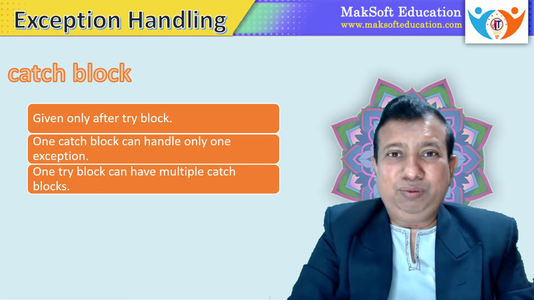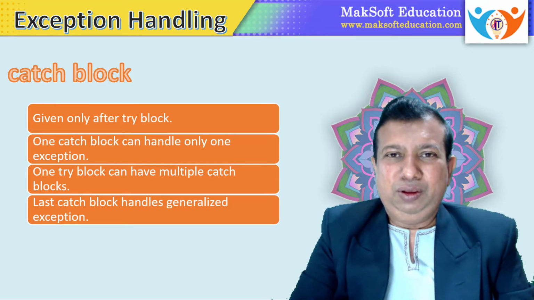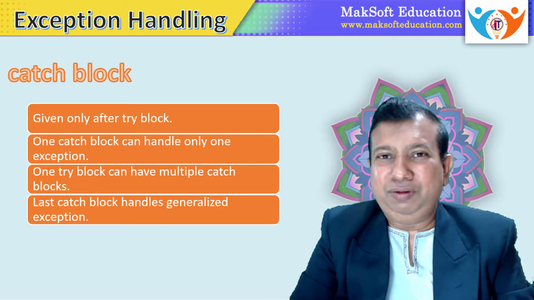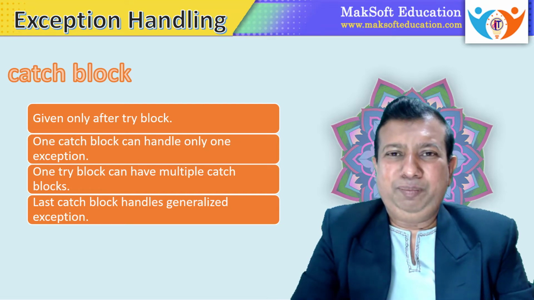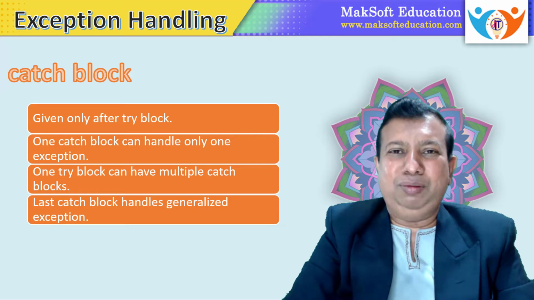And at the end, we have to always write one catch block that will be generalized. If all the above catch blocks are not able to handle that particular exception, then it will be trapped in the last catch block, where we can give a proper message that this is an exception so that the user will understand and the program will not have abnormal termination.